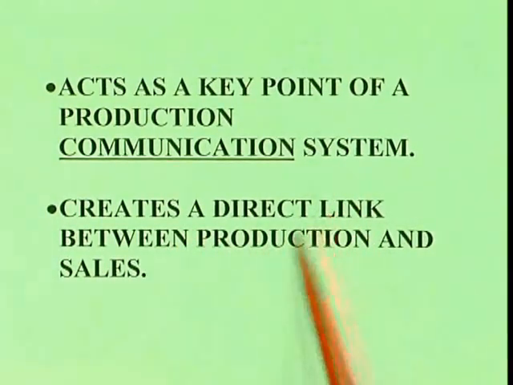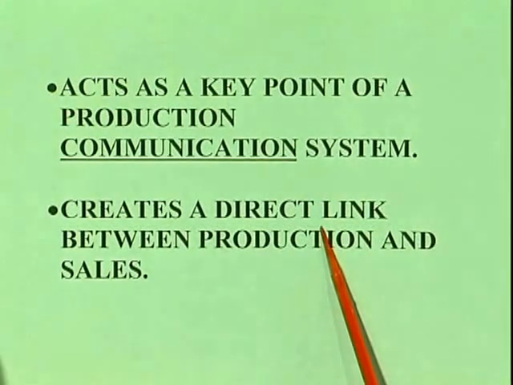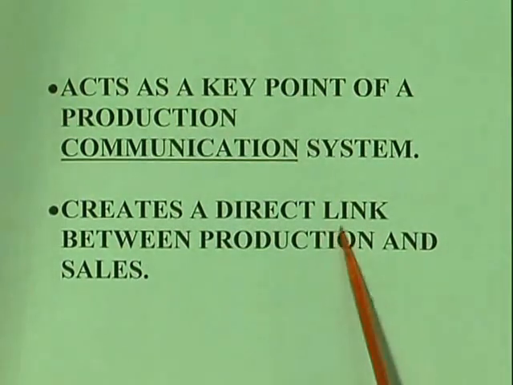Next, it creates a direct link between production and sales, as I said earlier. The communication should state what type of material, what type of equipment, and what the capacity of that particular department is, etc.